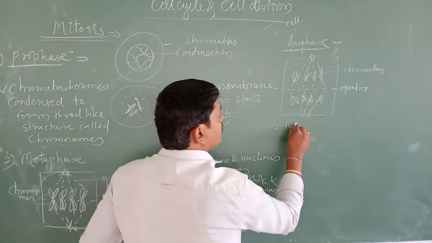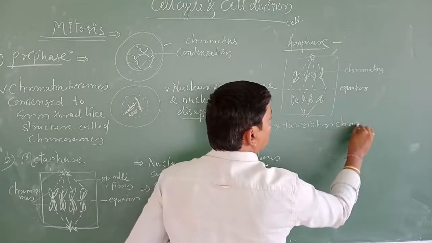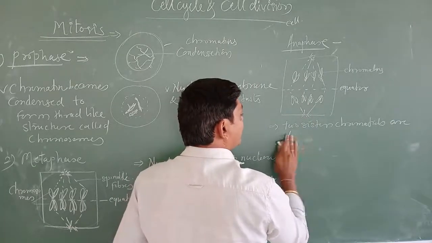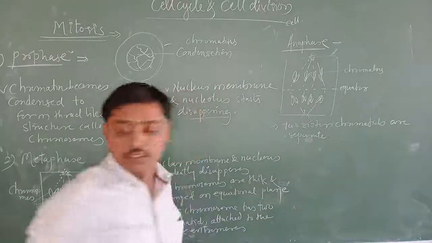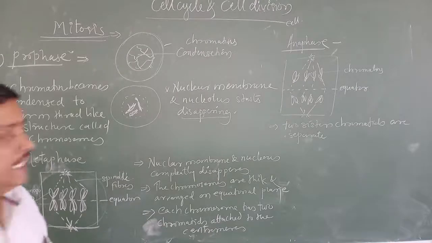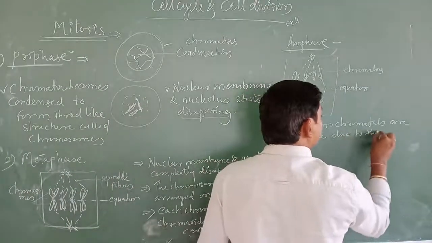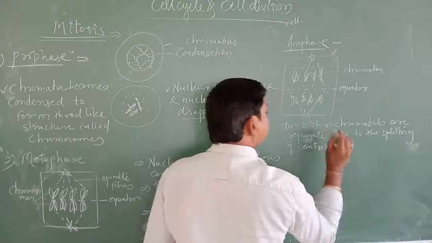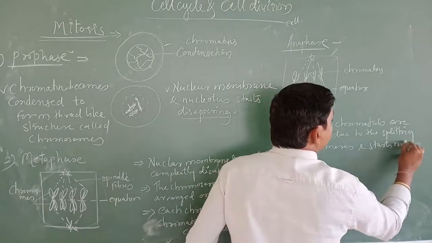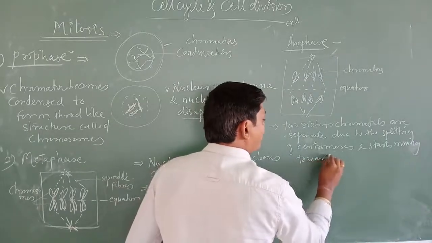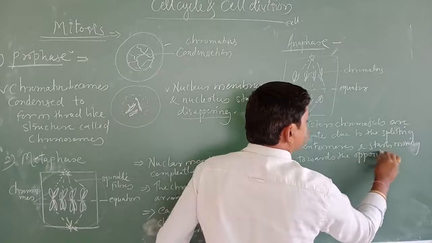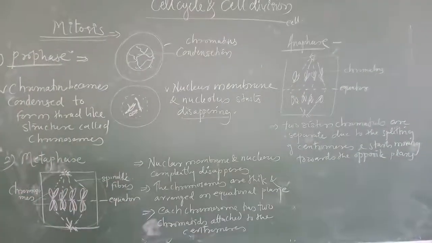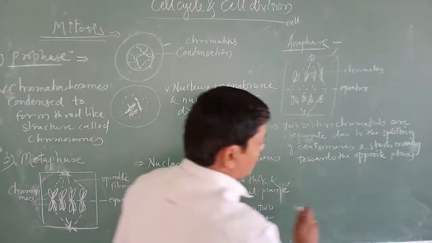In the sense, two sister chromatids are divided or separated due to the splitting of centromeres and start moving towards the opposite poles. This is very important.